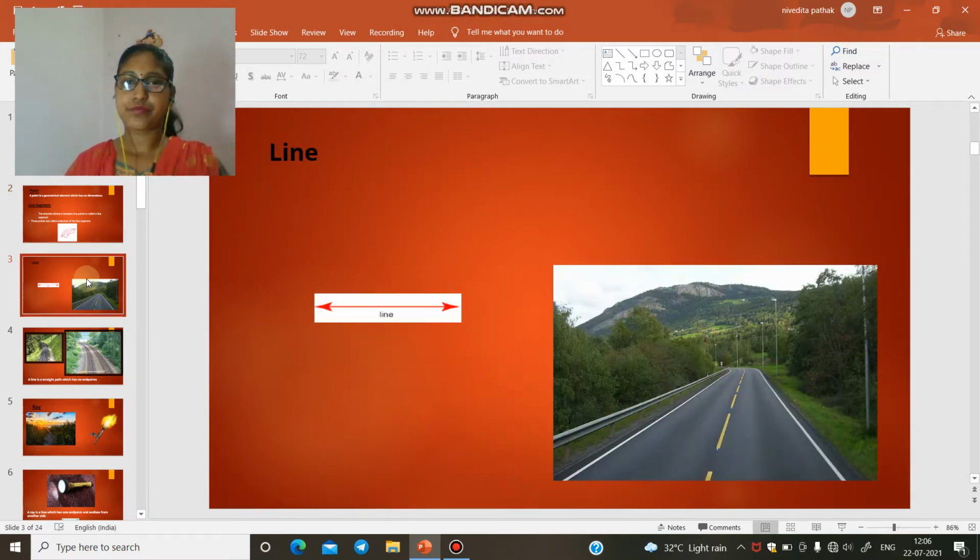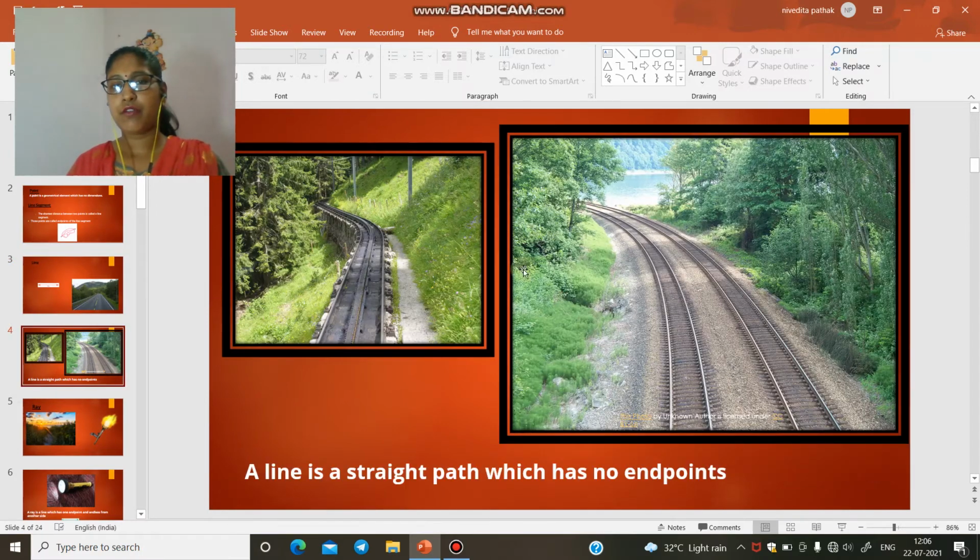Next is a line. When you see this road, does it have any endpoint? No, it goes on endlessly. Same as when you see these pictures of a railway track. Is there any endpoint of this railway track in both figures? No. So we can say that a line is a straight path which has no endpoint, and roads and railway tracks are examples of a line. Okay.